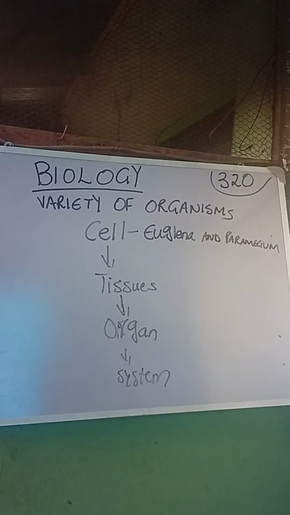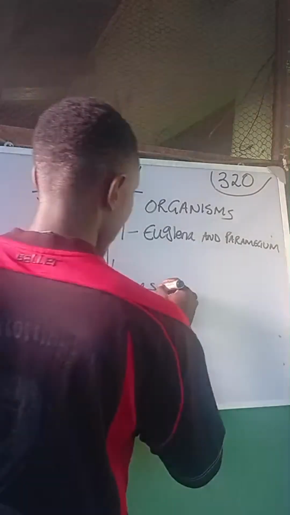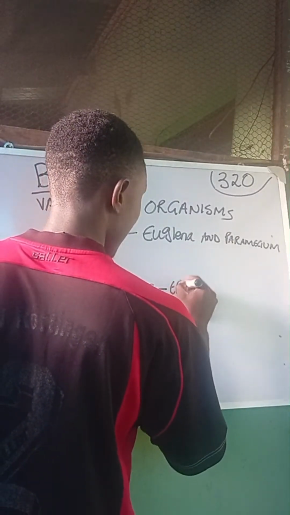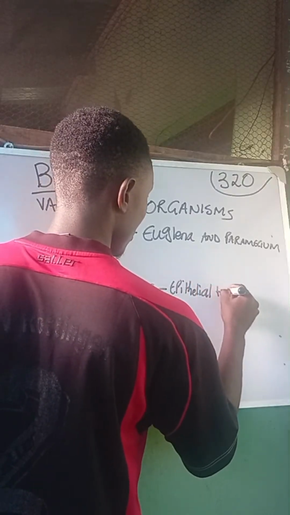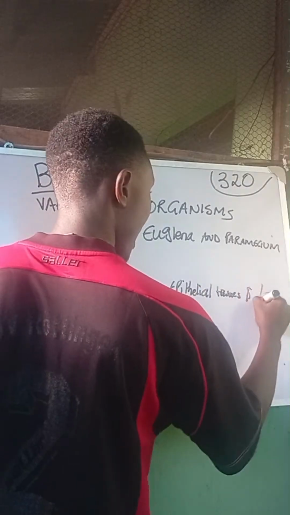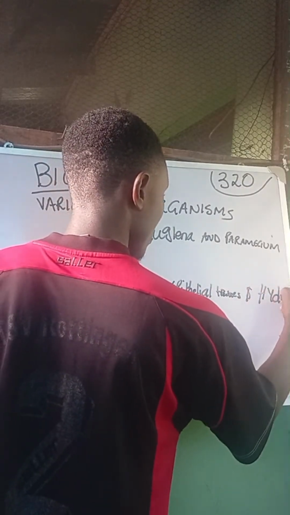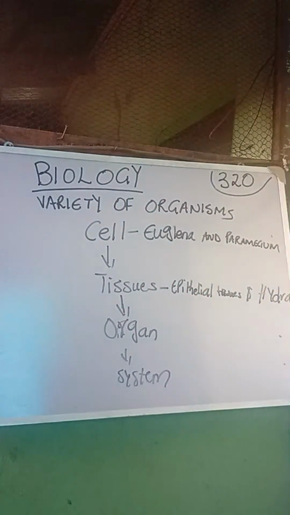We have our epithelial tissues. We have our connective tissues. We have our nervous tissues. So we have epithelial tissues, connective tissues, and hydra. So these are examples of tissues.